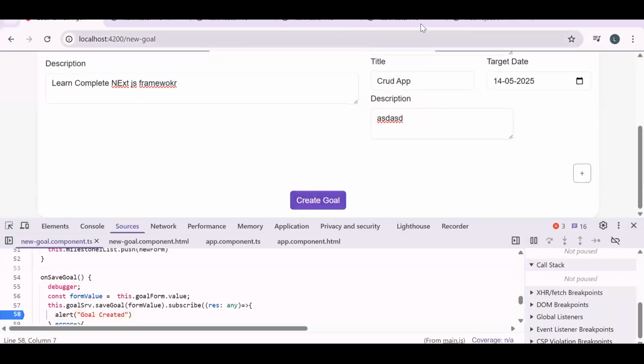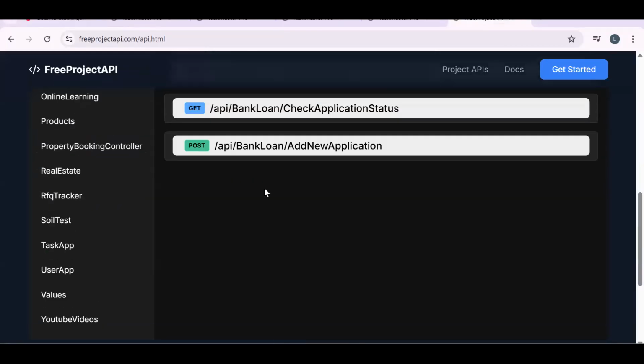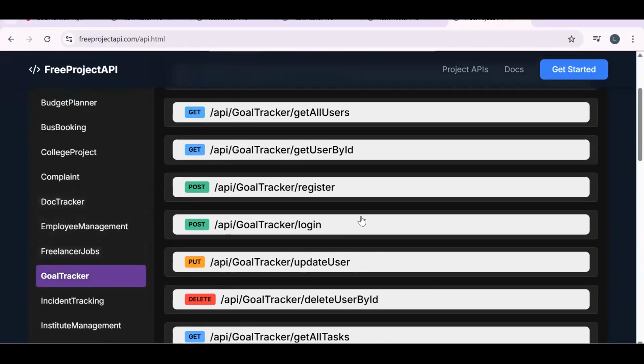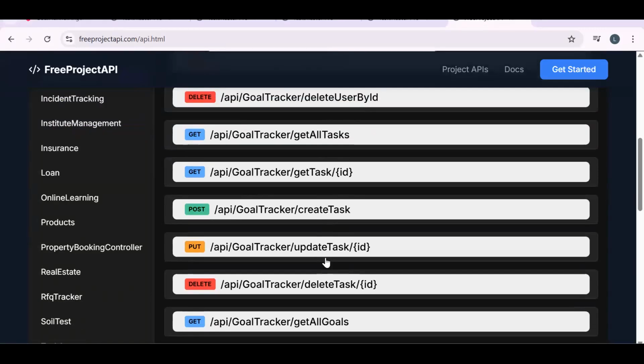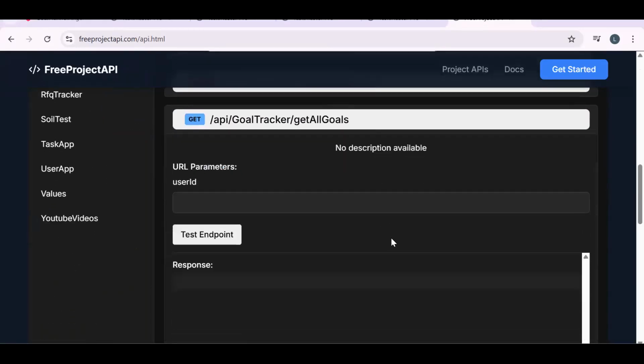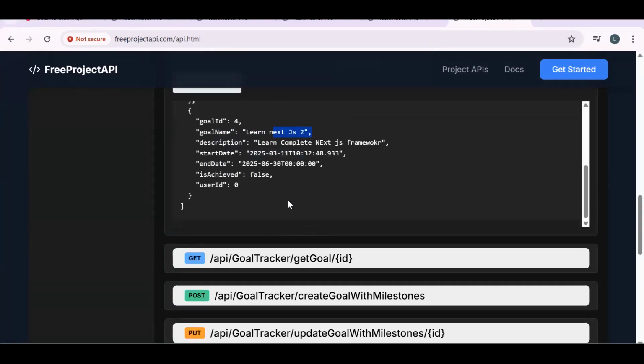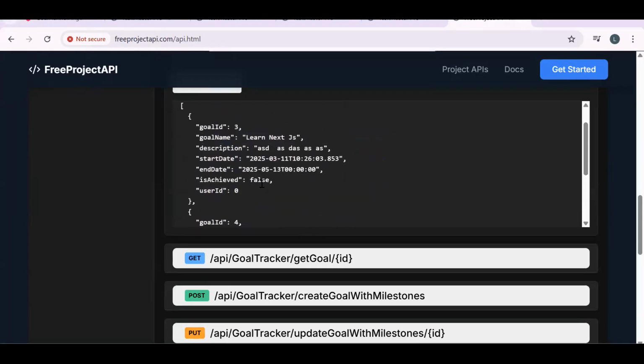Goal got created. Let's see the API data also, if we are able to get all the goals. Where is all goal? Execute. So see, learn Next.js, one goal, then with two. So we have two done. This is what I have done for the testing, and this is what we created. So we are able to create the goal. User ID is not coming, that I will check, but we are able to create the goal.